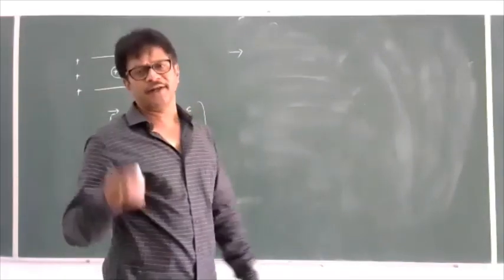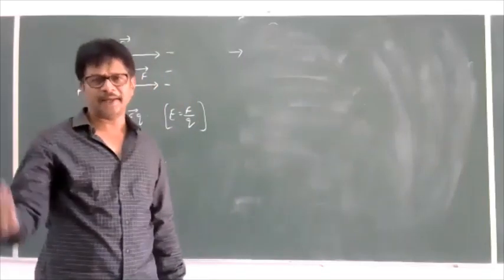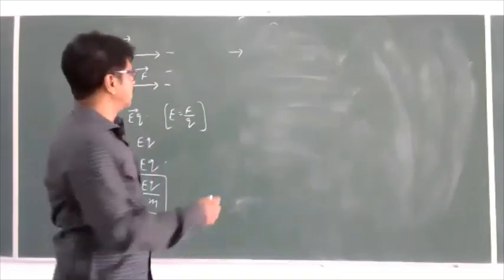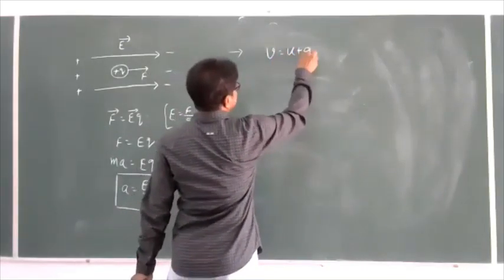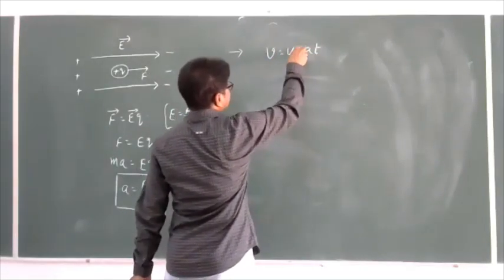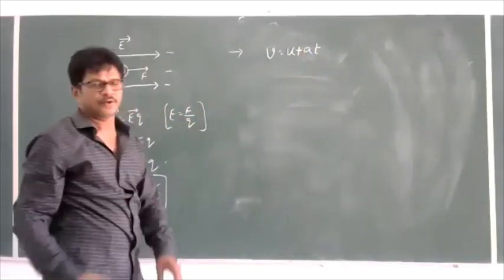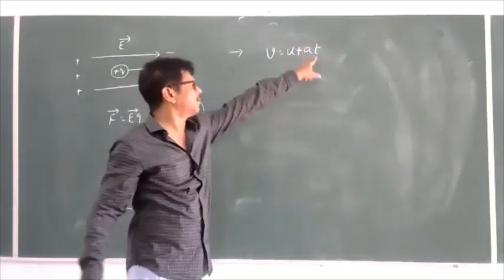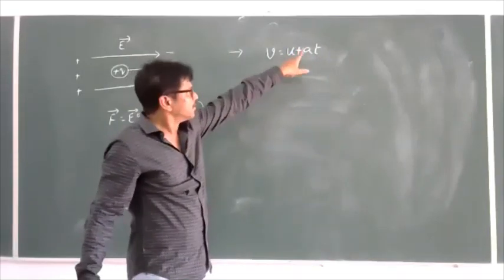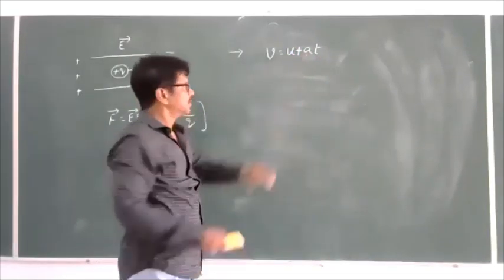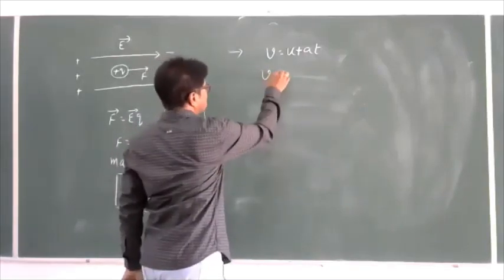Whenever you want to find the final velocity after a certain time, what will we use? V is equal to U plus AT is the general basic formula. What is V? Velocity after time t. What is U? Initial velocity. What is A? Acceleration.